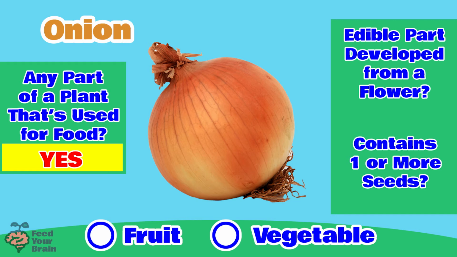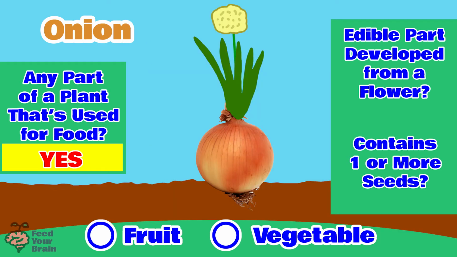Is an onion the edible part developed from a flower? Let's look at how an onion grows. Here is the onion growing in the ground. The onion part that we eat is called the bulb of the plant. And the onion bulb sits right at the ground level. And the roots grow just below the bulb. And out the top are the leaves.